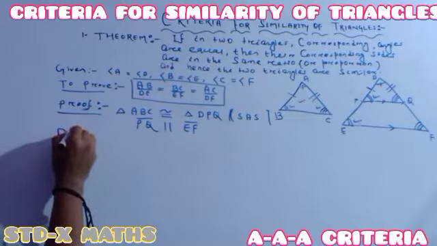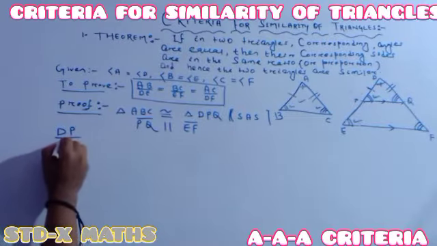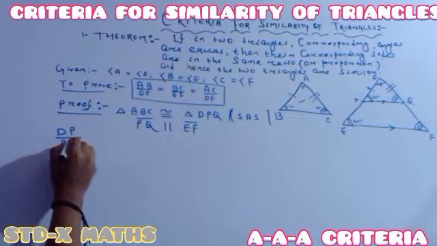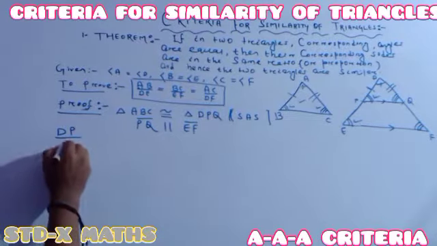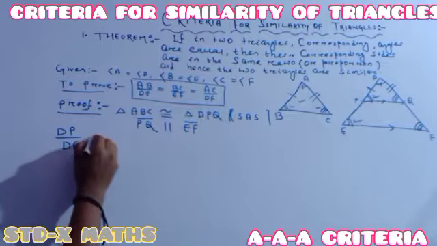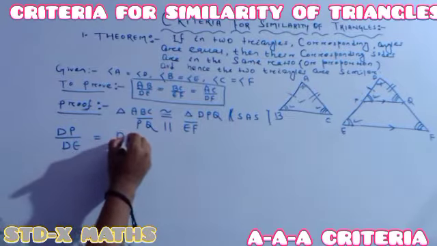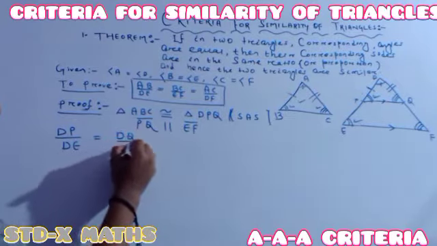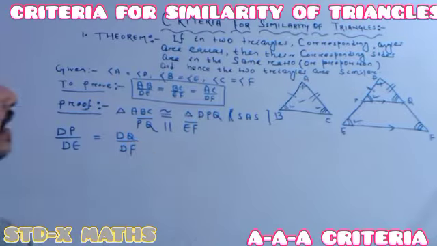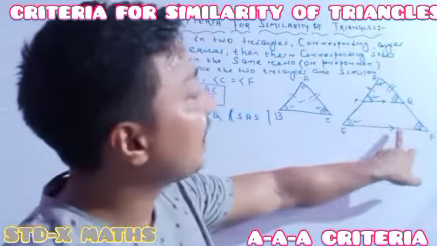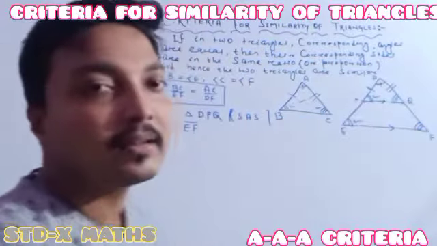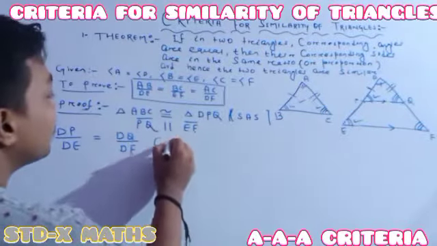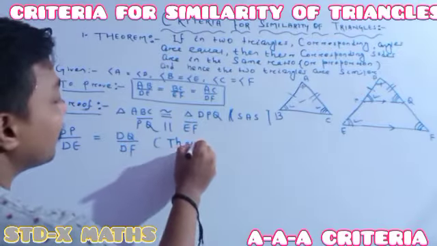Just see, DP divided by DE, DP by DE is equal to DQ divided by DF. As this one is parallel to this one, I can write this one by total one is equal to this one divided by this one, according to Thales theorem. So this is the Thales theorem.